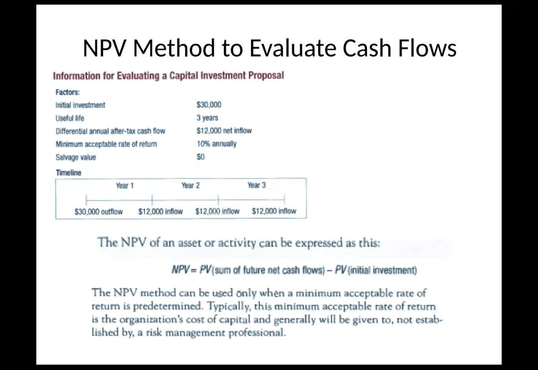So what I encourage you to do on these problems is, you're going to get either a piece of paper or whiteboard when you take the test at a testing center, to actually pencil out what this looks like: 30,000 outflow, 12,000 year 1 inflow, 12,000, 12,000. So you can get a visual of what this looks like as well. And all that we're looking at is the present value sum of the future net cash flows minus the present value of the initial investment.